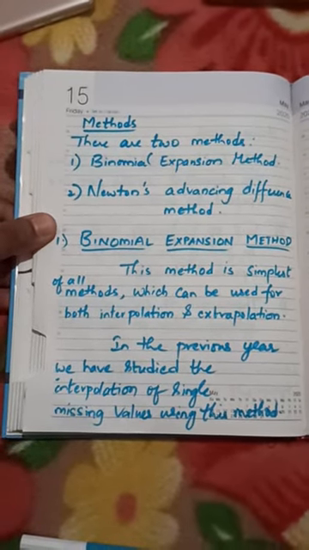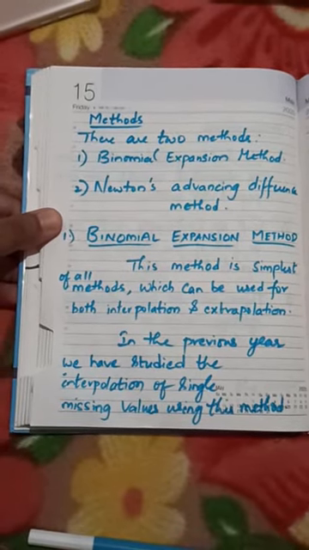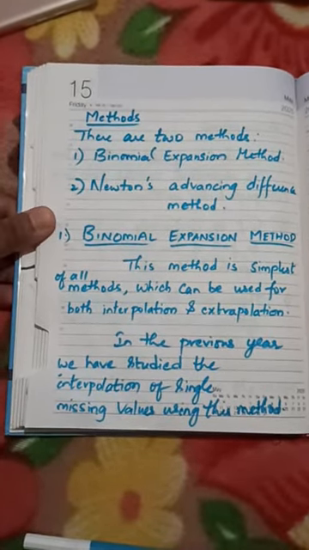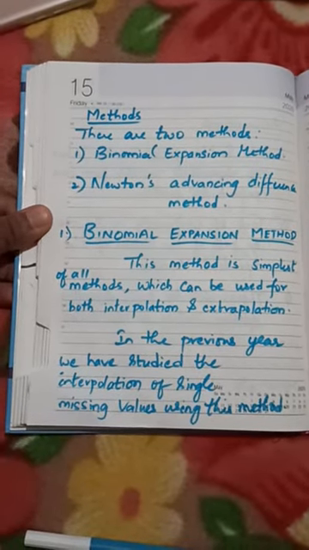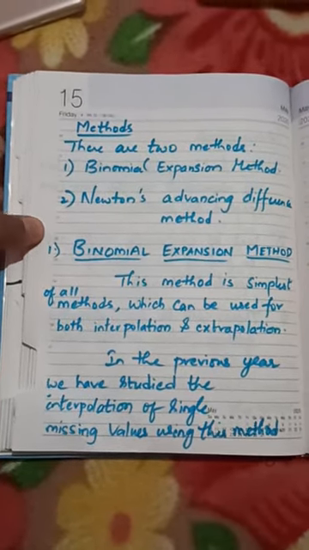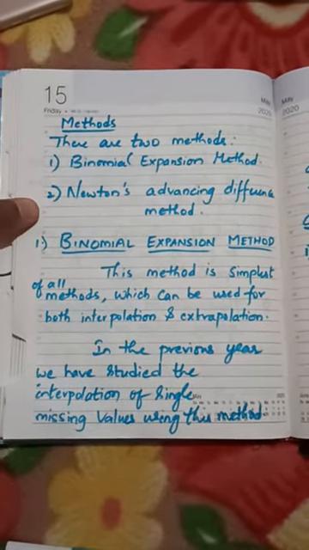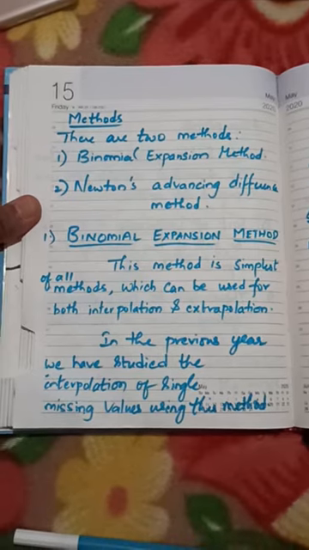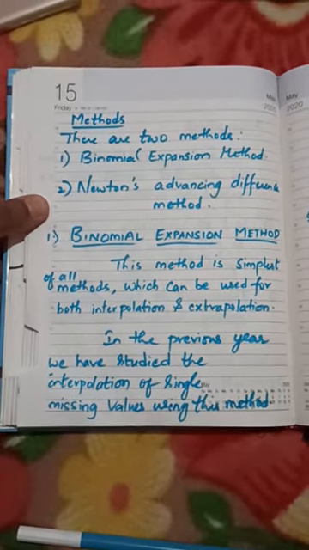But we confine ourselves to only two methods: one is the binomial expansion method, BEM, and the second is Newton's advancing difference method. These are the two methods we confine to in our PU2 syllabus.